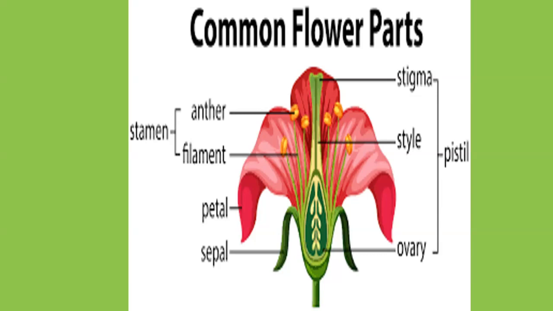Second is the petals. Inside the sepals, the part that is present in the flower is known as petals. Petals are the most attractive part of a flower. Different flowers have petals of different colors, shapes, and sizes. Petals can be blue, green, red, white, or any other color.